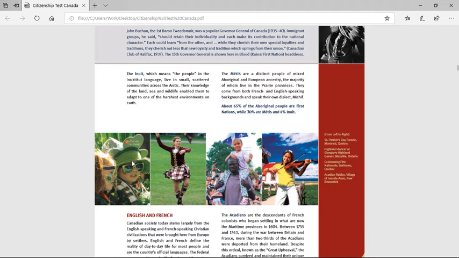About 65% of Aboriginal people are First Nations, while 30% are Métis and 4% Inuit.